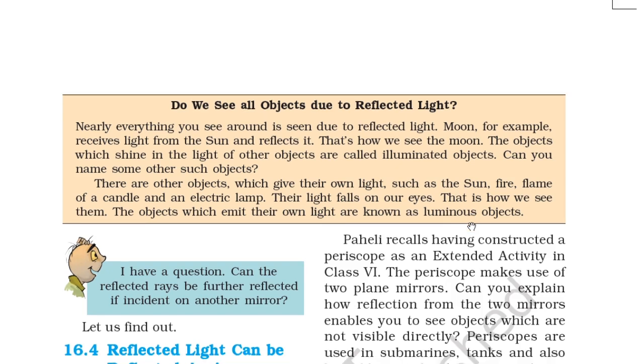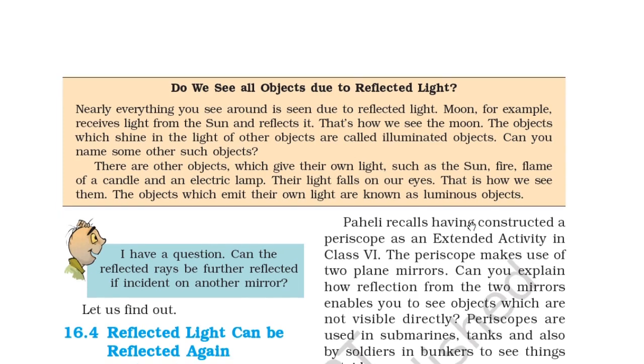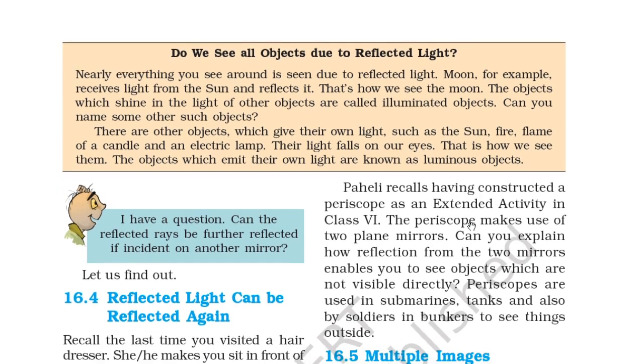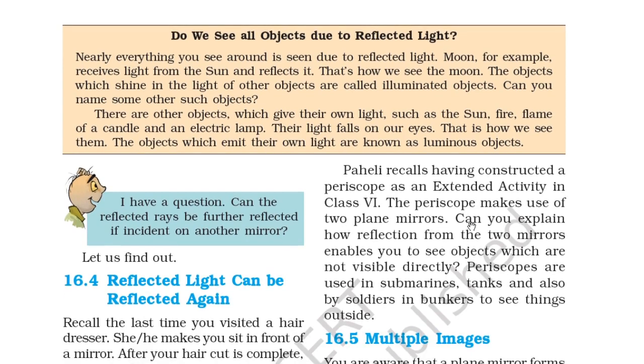There are some other objects which give their own light, such as the sun, fire, the flame of a candle and an electric lamp. Their light falls on our eyes. This is how we see them. The objects which emit their own light are known as luminous objects.